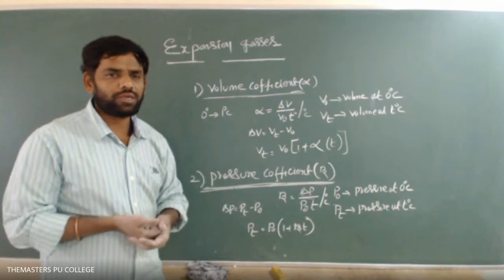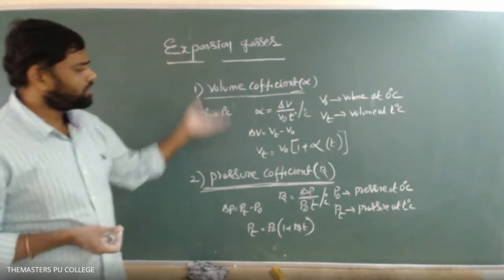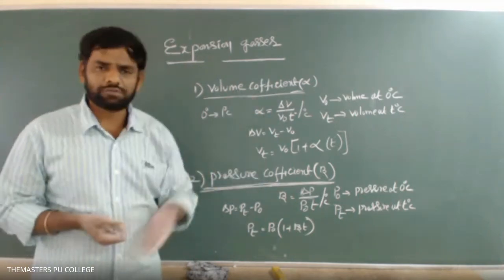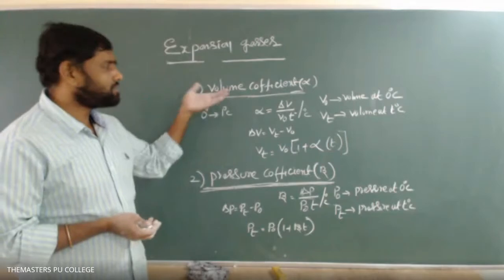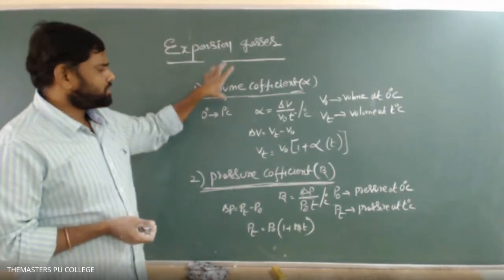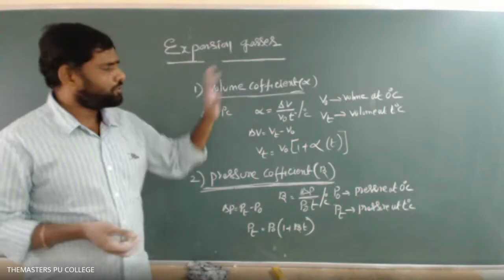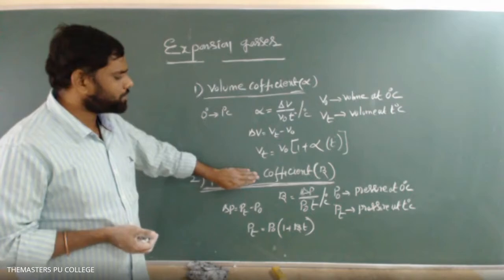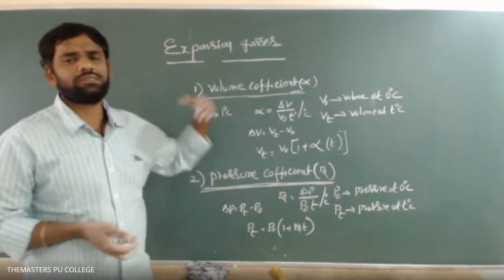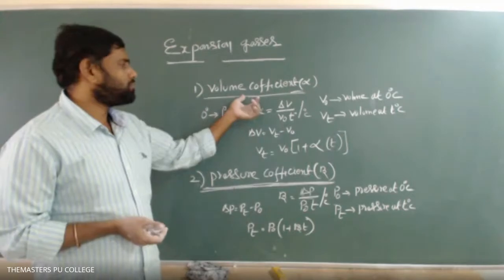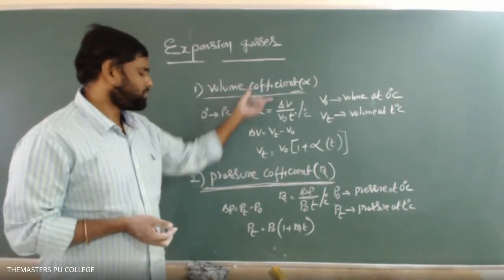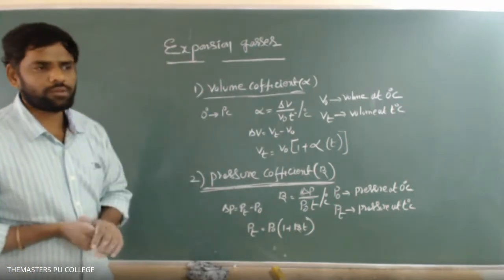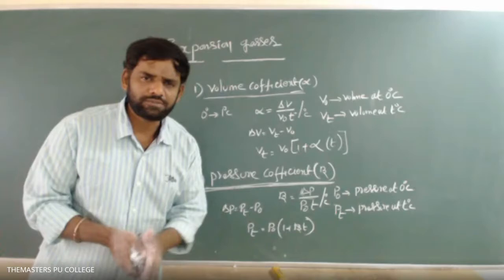So this is about the pressure coefficient, volume coefficient. What is the reason why gases have two coefficients of expansion? The reason is that when the gas is heated, in addition to the temperature, volume and pressure both change. If you keep the volume of the gas constant, then the pressure of the gas changes. If you keep the pressure of the gas constant, then the volume of the gas changes. So that's why we have two types of expansion: volume coefficient of expansion and pressure coefficient of expansion. That is the definitions for this. Got it, students?